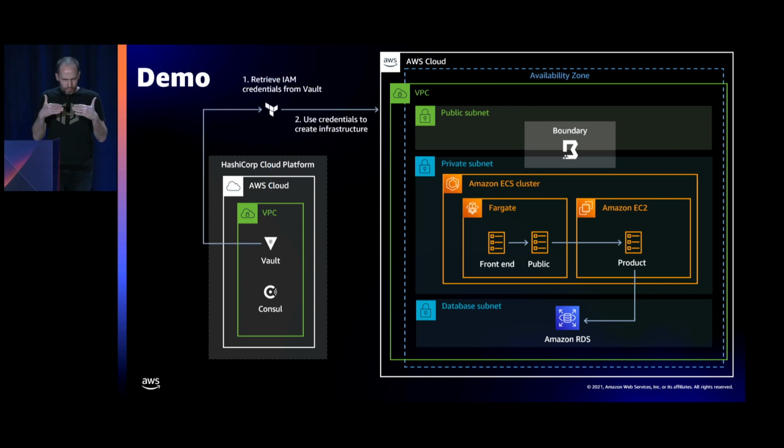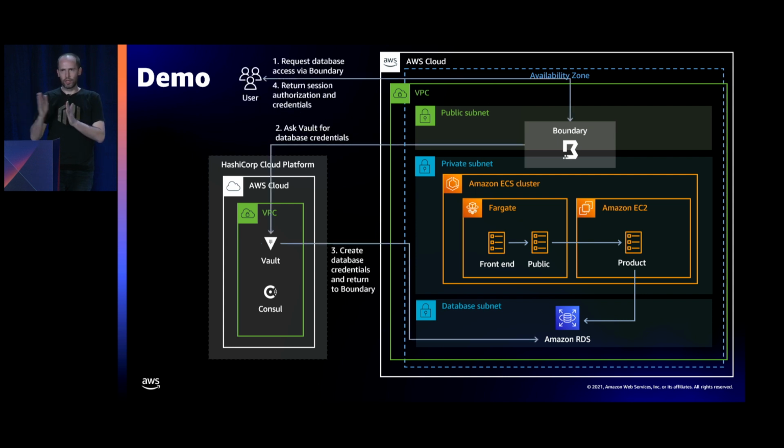And so the way that this can work, Boundary is able to take a network connection that's been authorized and authenticated, and send it to an endpoint that's on some other kind of network, hence the name Boundary. The way this is going to work is that the user is going to request database access from Boundary. So they're going to be authenticated to Boundary. They're going to have a set of permissions within Boundary that dictate what they can connect to.